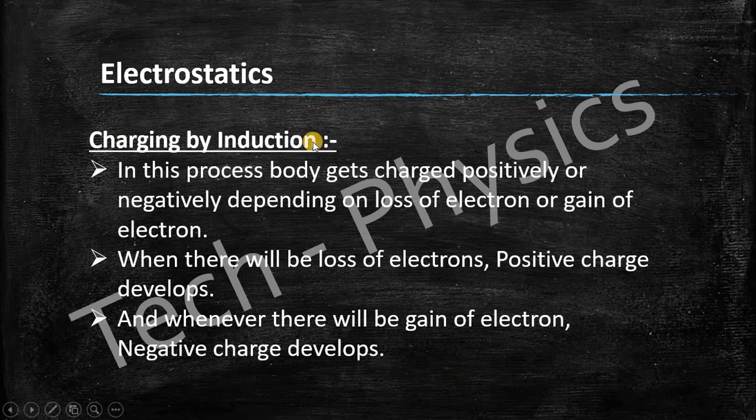So charging by induction. In this process a body gets charged positively or negatively depending on loss of electrons or gain of electrons. If there is a loss of electrons, then positive charge develops on that body. If there is a gain of an electron or electrons, then negative charge develops on that body.